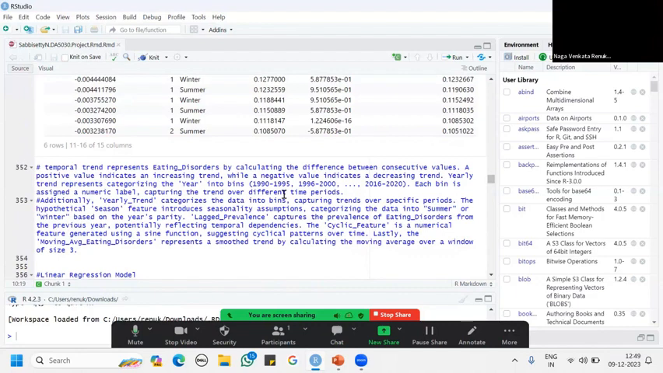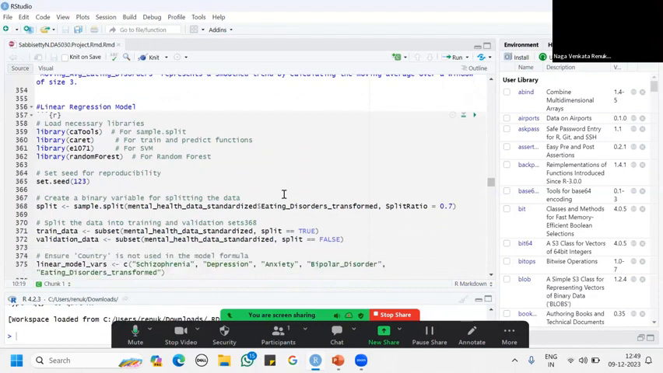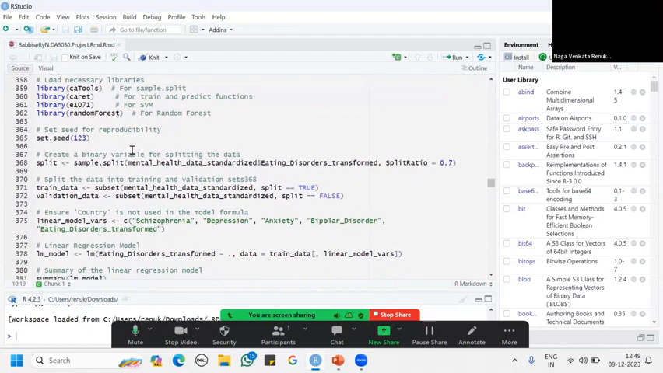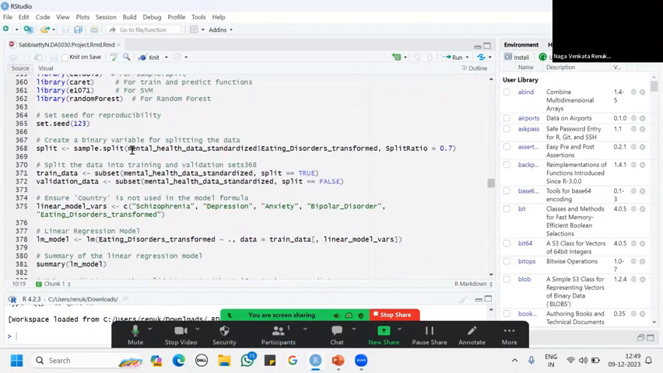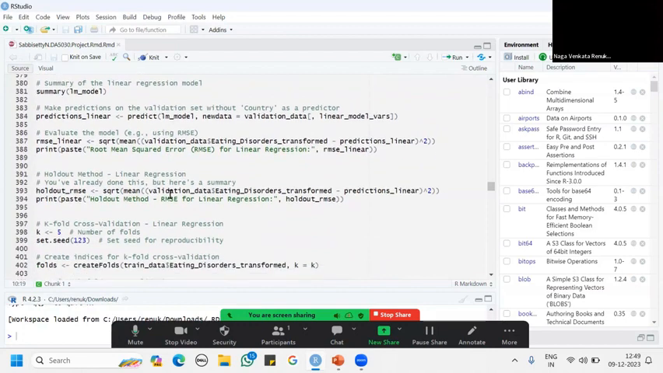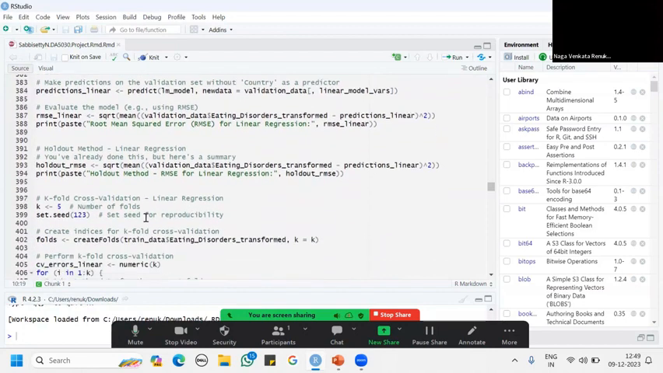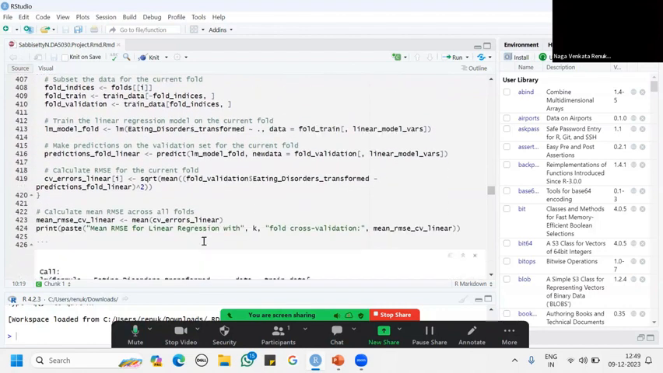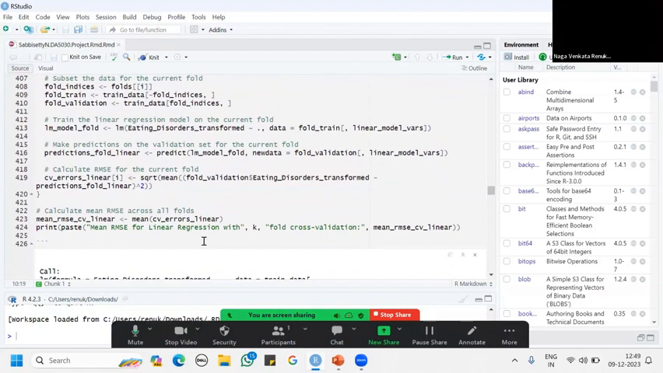After doing feature engineering, I did a linear regression model. Here I loaded the libraries that were needed. After this, I set the seed to 1, 2, 3, and divided my data into training data and validation data. I applied the linear regression model, and to predict the variability, I did cross validation and also the holdout method for better understanding the linear regression model, and also cross checking the validation.